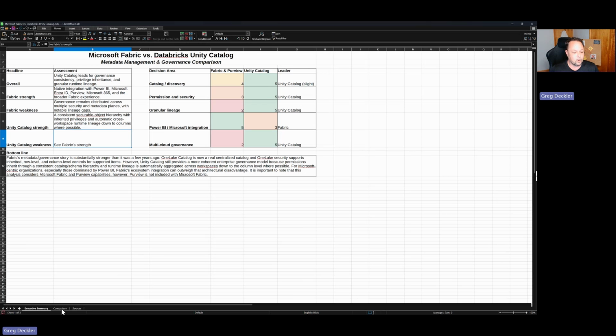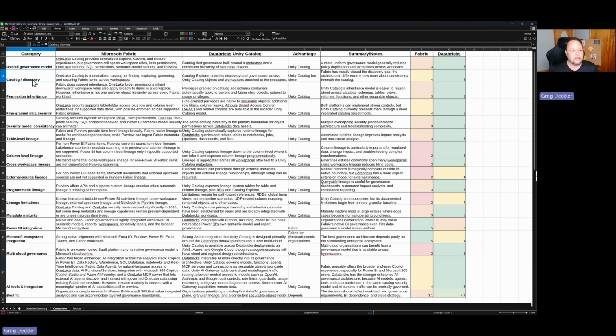All right, so we'll get into the detailed comparison again. Catalog and discovery, it's pretty close, like I said. Overall governance model, right? You have the explore, govern, and secure experiences, but governance still spans workspace roles, item permissions, OneLake security, SQL. It's just a big mesh of all these different competing security models, in my opinion.